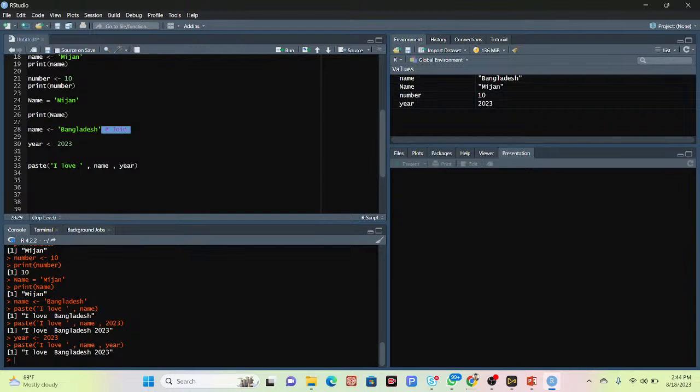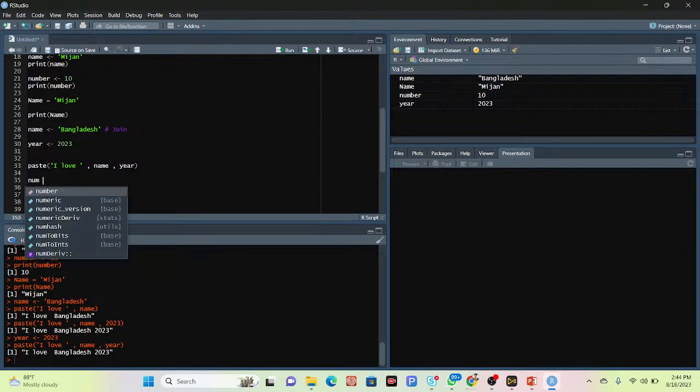So this time, suppose I take another variable number. I store the number such as.